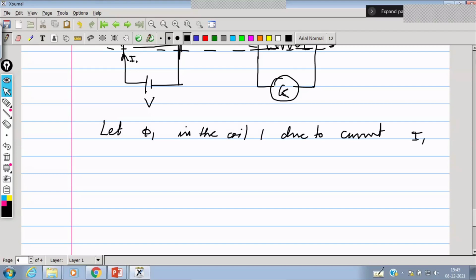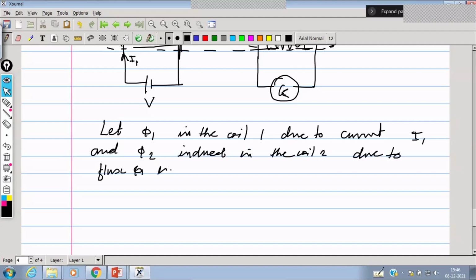So if the current I1 is flowing, flux phi 2 is induced in coil 2 due to flux phi 1 in coil 1.